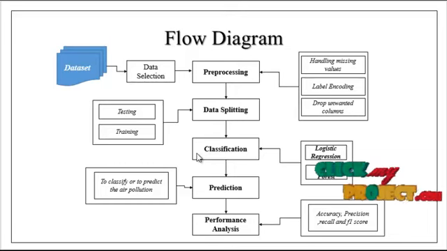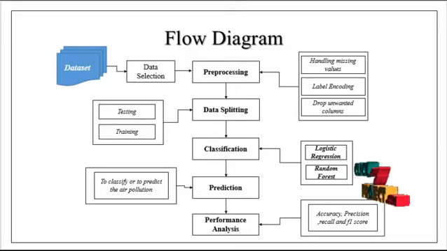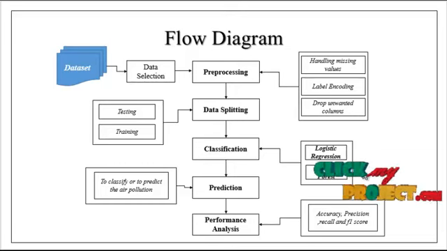In this classification step, we have 2 kinds of machine learning classifiers. One is logistic regression, and the other one is the random forest classifier. These are the 2 machine learning classifiers we use to predict whether the air quality is correct or not. So first of all, we have to check the air quality, then we have to predict for specific categories.